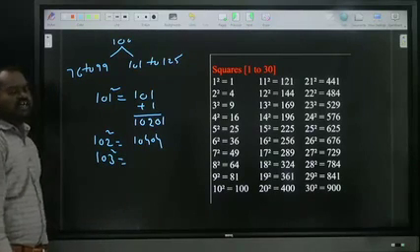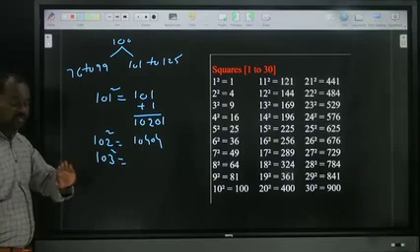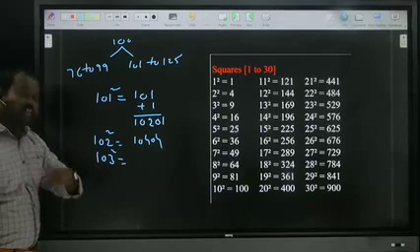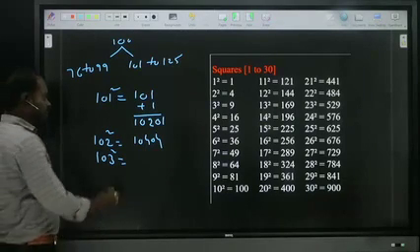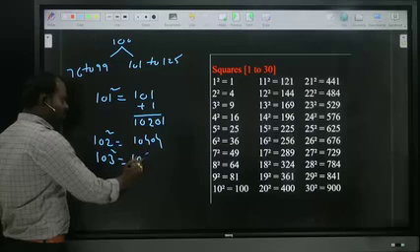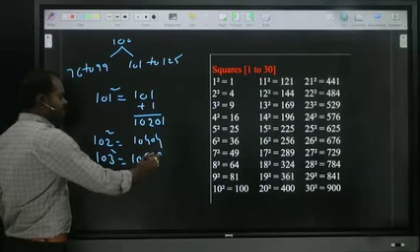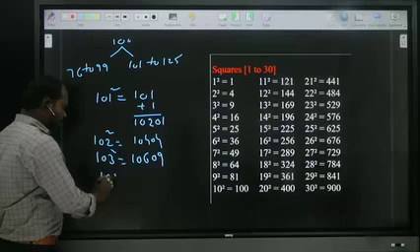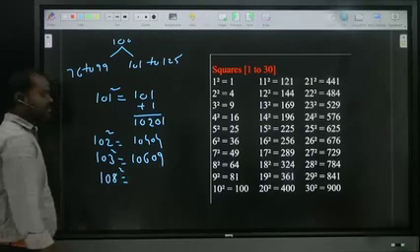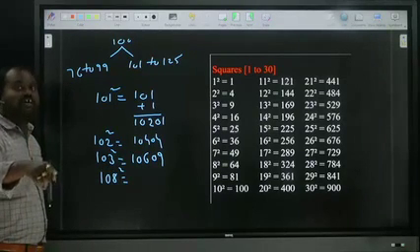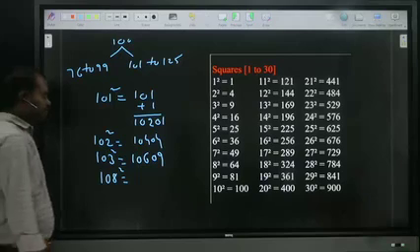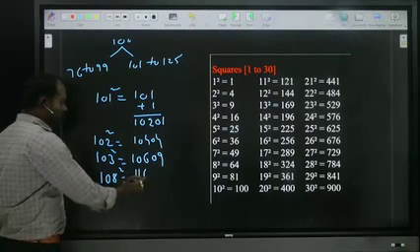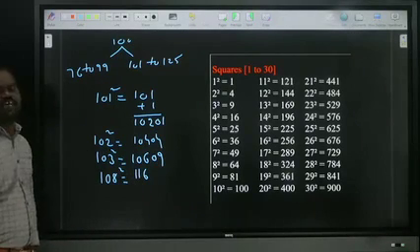If in case I want 103 square, 103 is how much more than 100? 3 more. So 103 plus 3, how much? 106. 3 square is 9, nothing but 09. If in case I want 108 square, 108 plus 8, how much? 116. What is 8 square? 64.